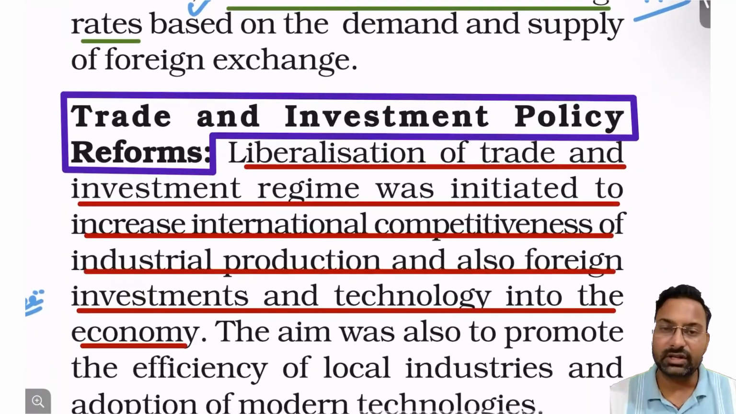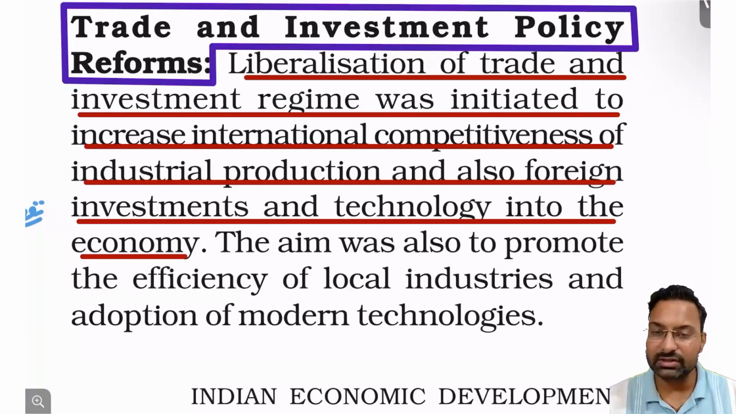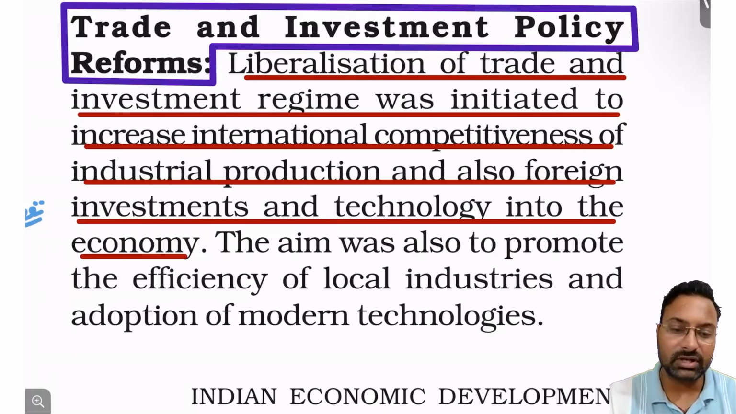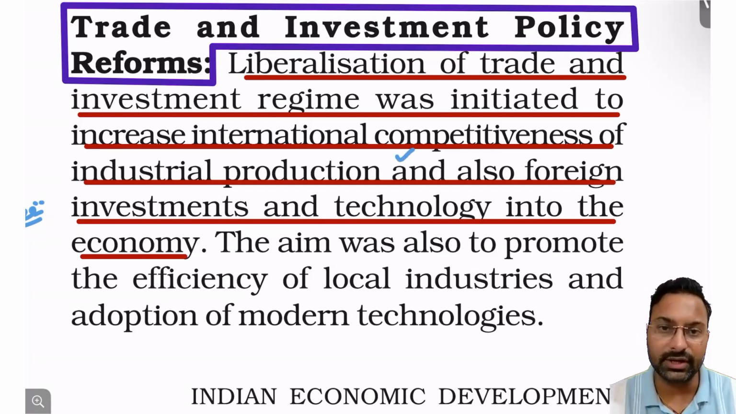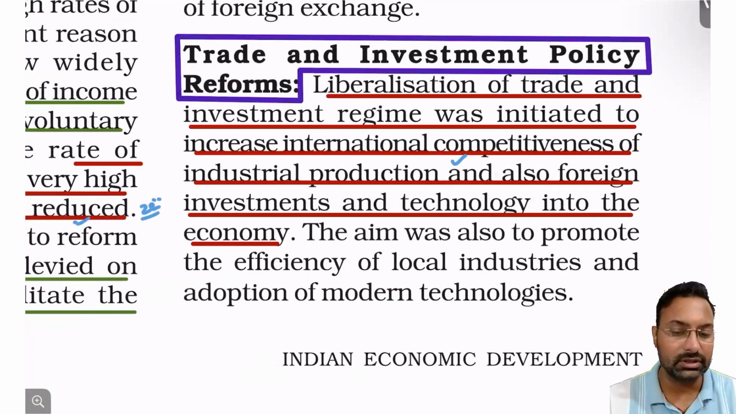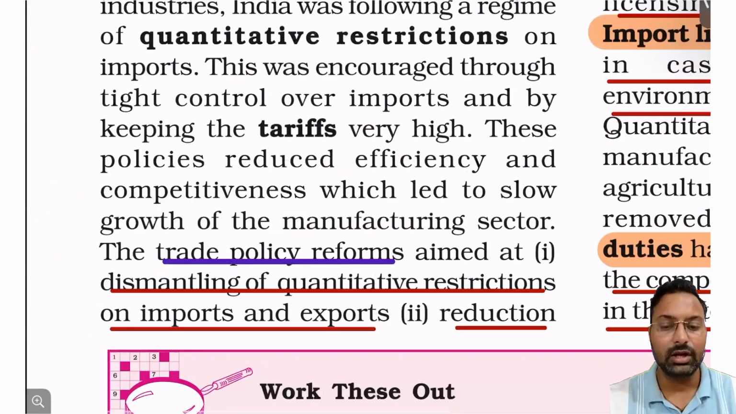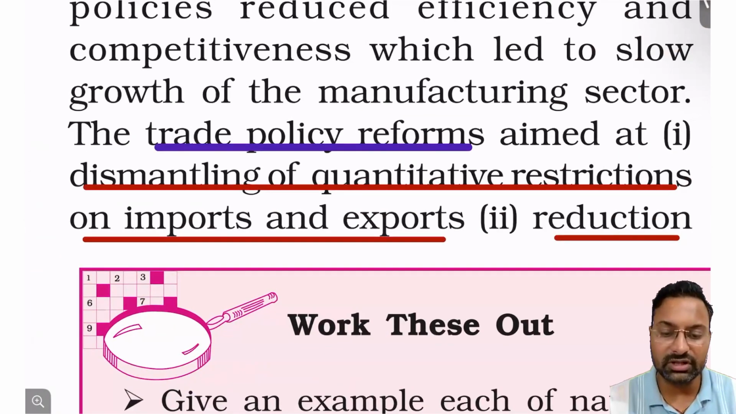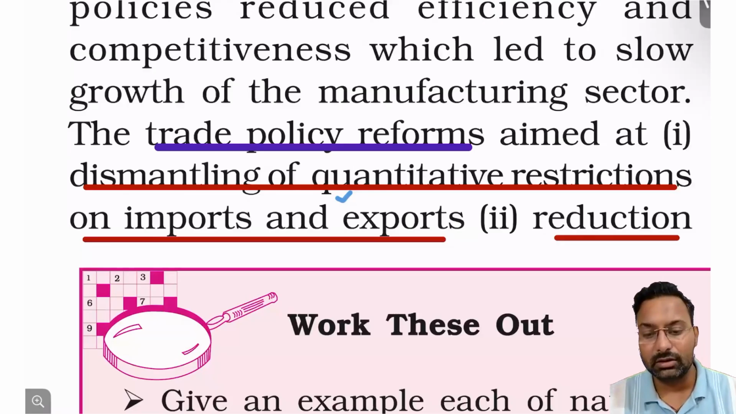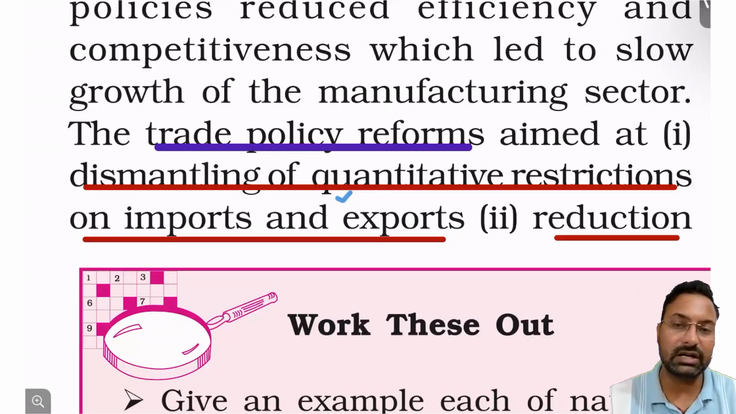Now, the next reform that was taken in the liberalization sector was trade and investment policy reforms. Liberalization of the trade and investment regime was initiated to increase the international competitiveness of the Indian economy. And foreign investment and technology was also coming into India now. So in that sense, trade and investment was liberalized. Trade policy reforms, what was the aim of those trade policy reforms? It was for the dismantling of quantitative restrictions on the imports and exports that we have already discussed.